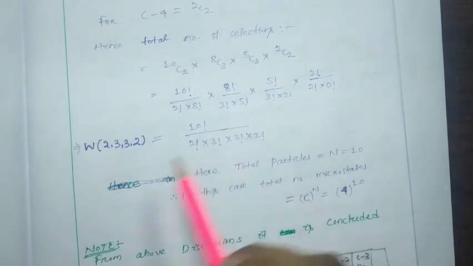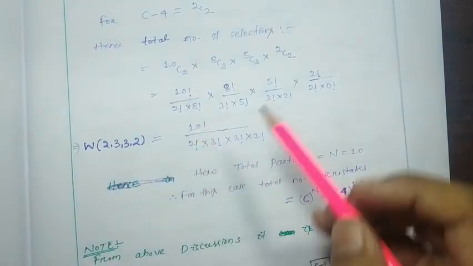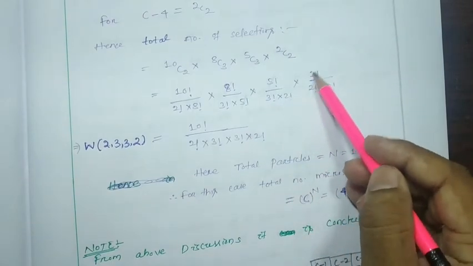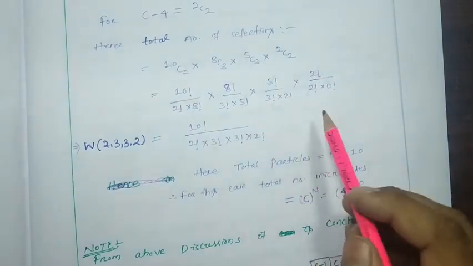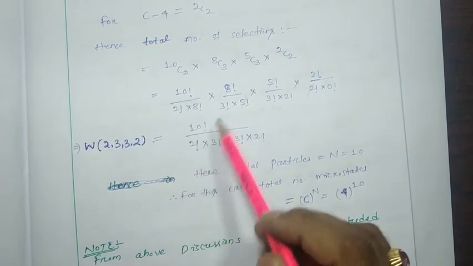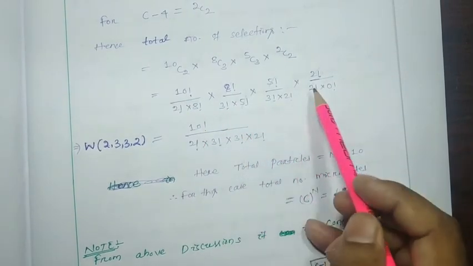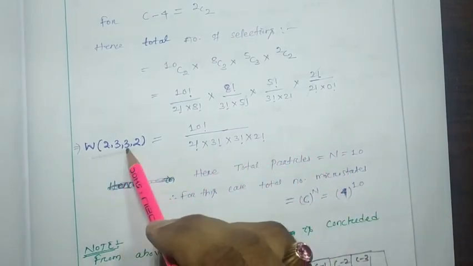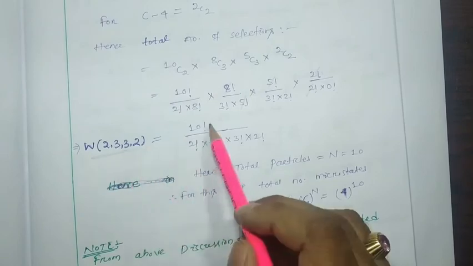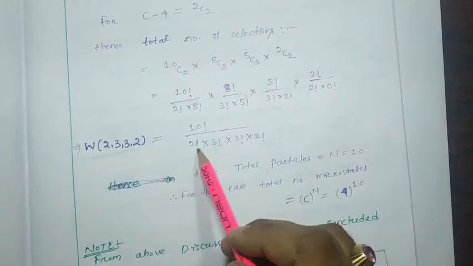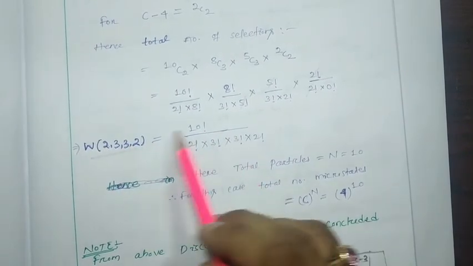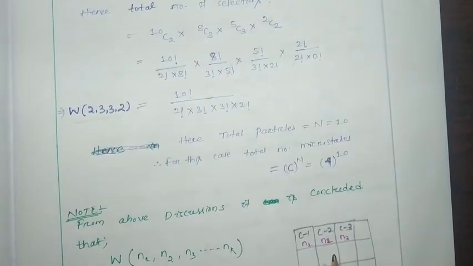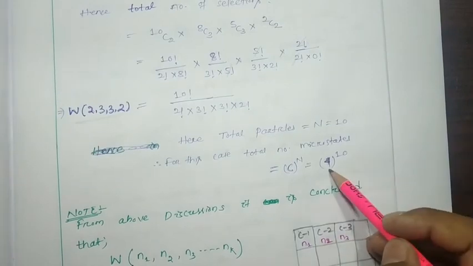Okay, so we are going to get 10 factorial by, here you can see 8 factorial, 8 factorial got cancelled, 5 and 5 got cancelled, 2 and 2 got cancelled, and we found 10 factorial by 2 factorial, 3 factorial, 3 factorial, and 2 factorial. This indicates that the total number of particles, N factorial by 2 factorial, 3 factorial, 3 factorial, 2 factorial. So here total particles are 10. So for this, what will be the total number of microstates? 4 to the power 10.